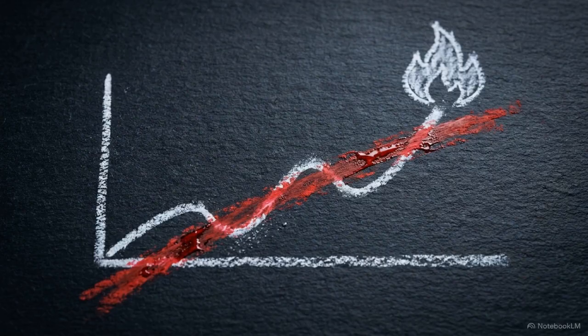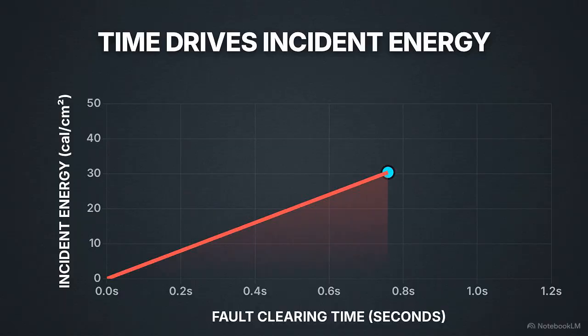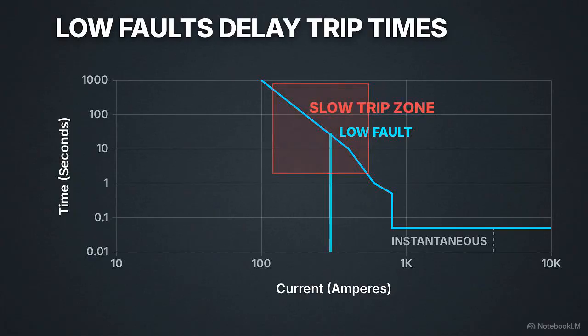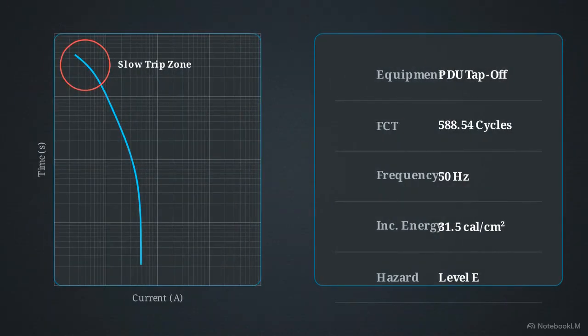A common misconception in the industry is the assumption that the highest available fault current automatically generates the highest arc flash hazard. Arc flash incident energy is measured in calories per square centimeter. That energy output is directly proportionally tied to the clearing time of the protective device. This creates a paradox. A lower fault current might fail to trigger a breaker's rapid instantaneous trip mechanism, forcing the breaker to rely on its slow, long-time delay sequence. This TCC curve and data table show how this paradox plays out for a downstream PDU tap-off.